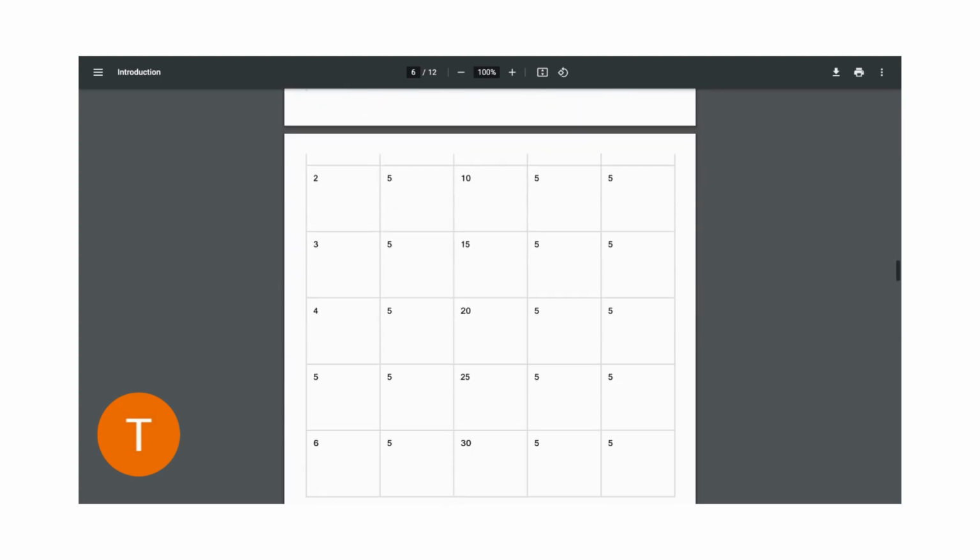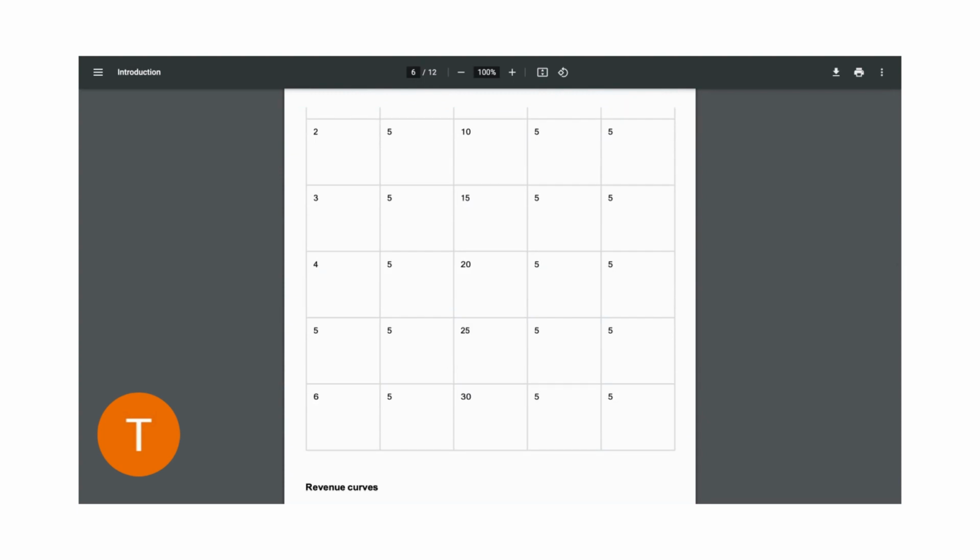Okay, so in this particular example, my quantities range from 0 to 6. The price is constant at 5. In this column, I have the quantity. In the second column, I have the price. In the third column, I have the total revenue. In the fourth column, I have the marginal revenue. And in the last column, I have the average revenue.